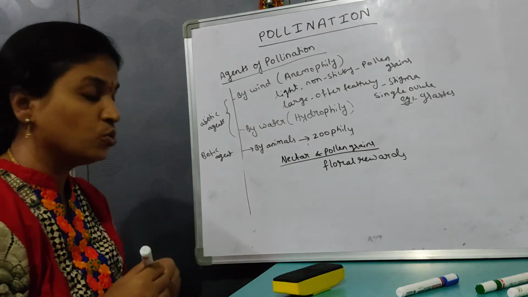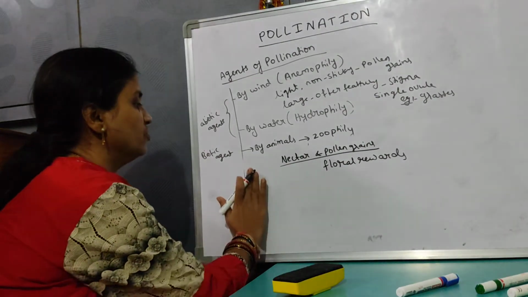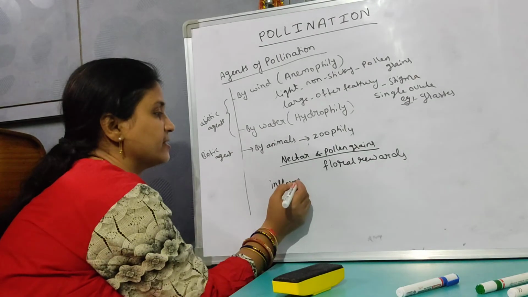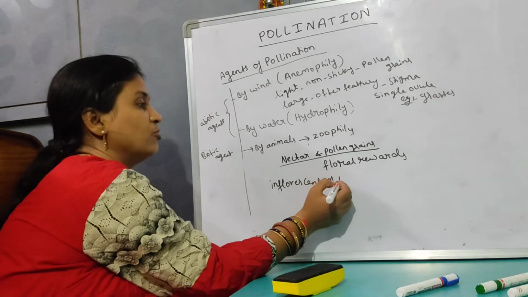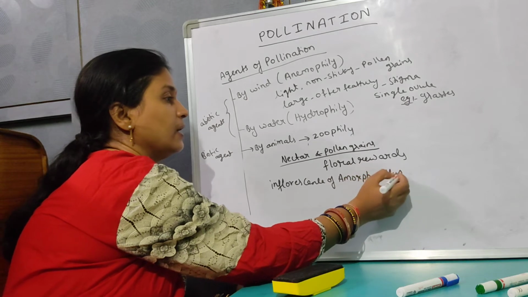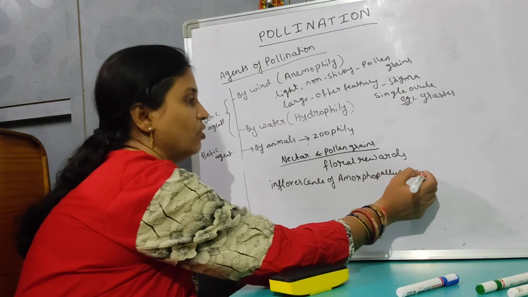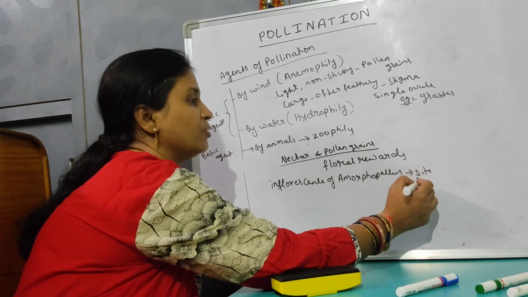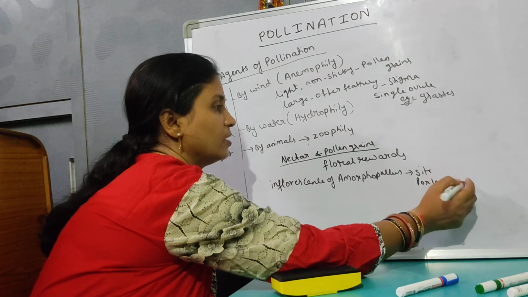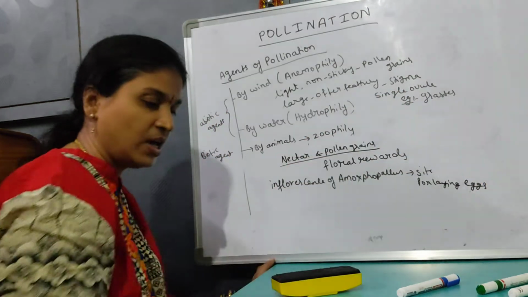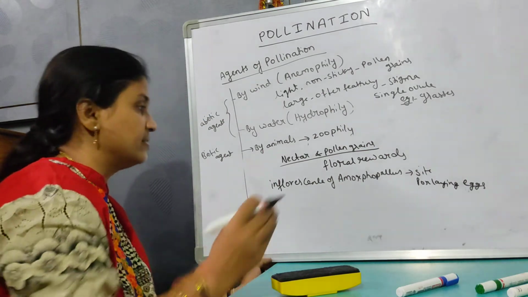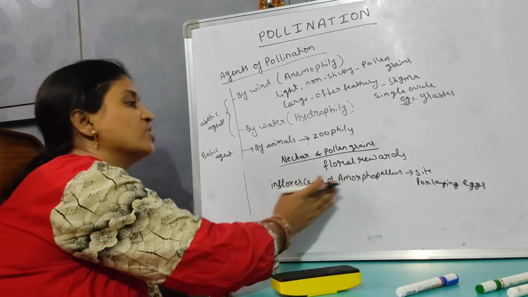Then two examples are there about the floral rewards and about the symbiotic association. The inflorescence of Amorphophallus is a site for laying eggs of some insects. So there is a symbiotic association. Some species are going to lay eggs in the inflorescence of Amorphophallus.